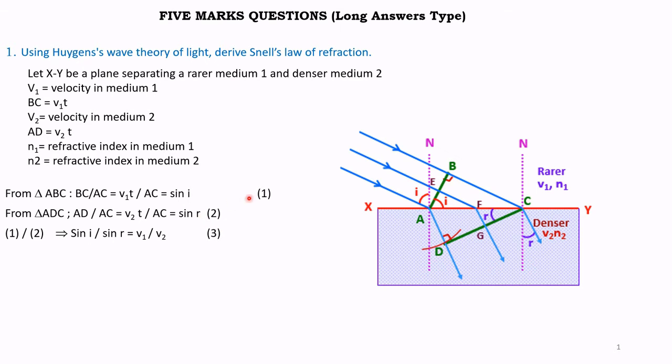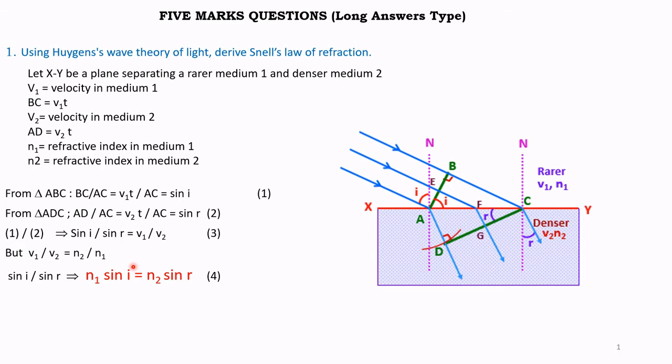Therefore, dividing equation 1 by equation 2, we get sine I by sine R is equal to V1 by V2. Let it be equation 3. But we know the ratio of the velocity of light in medium 1 to the velocity of light in medium 2, that is V1 to V2, is equal to N2 by N1, the ratio of the respective refractive indices.